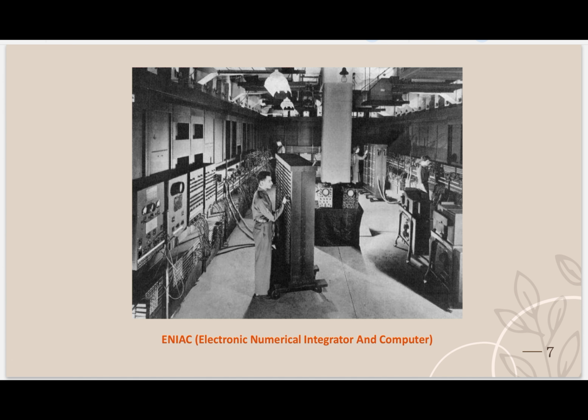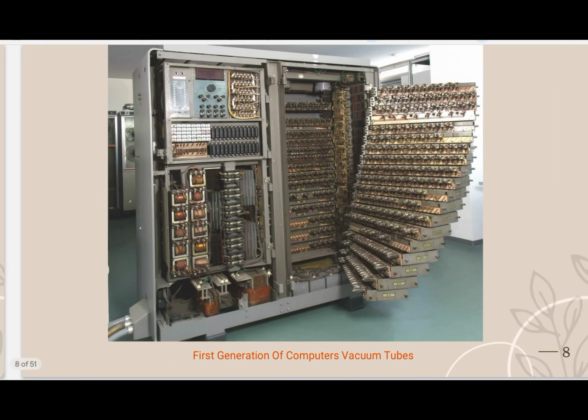See this. This is the image of a first generation computer. Which computer? ENIAC. What is the full form of ENIAC? Electronic Numerical Integrator and Computer. See, this is one human, second, third, and how huge it is. More than a big room, like a function hall. This much big was the first generation computer. It was not a cup of tea for a single man to use. It required a minimum of 3 or 4 people to use that computer, and it used machine language.